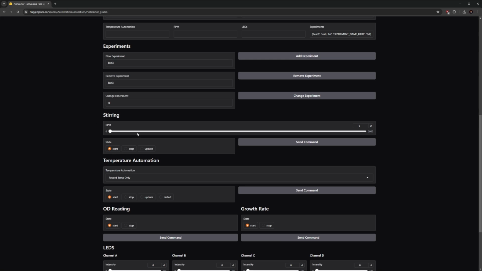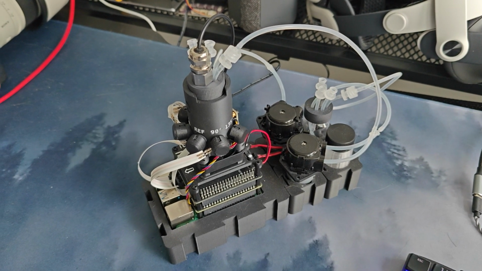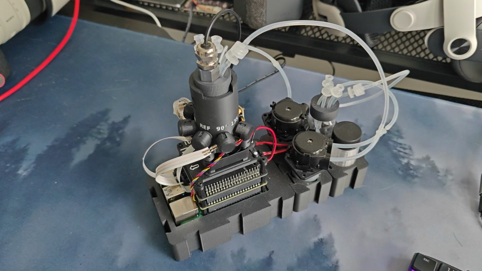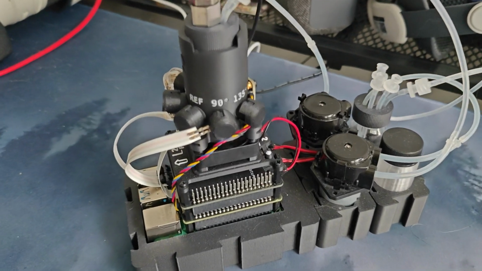Now we demonstrate the stirring functionality. We can send the command and set the RPM. And here on the Pioreactor, the stirring will have started.